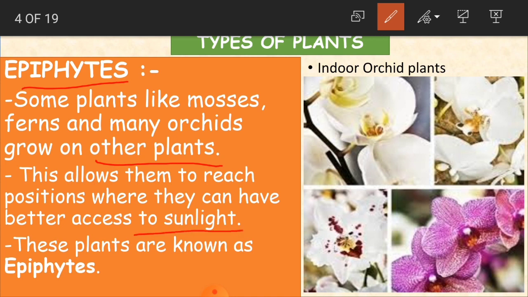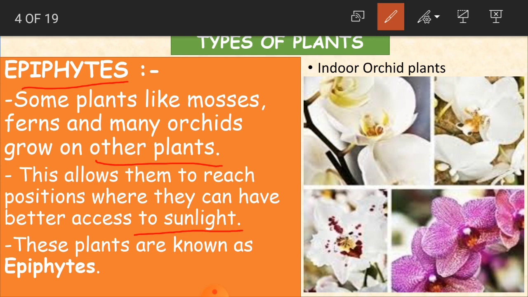So what happens is, when they grow on other trees or plants, they absorb the sunlight, and that sunlight gives them the energy. Like this, they get their food. They are not going to grow on the soil or above the soil.